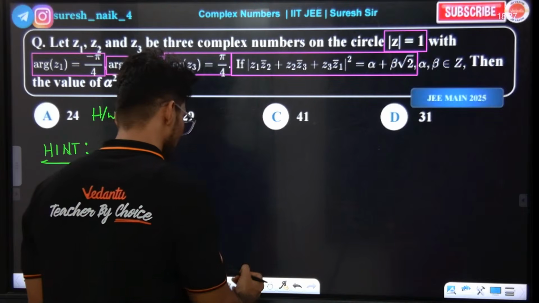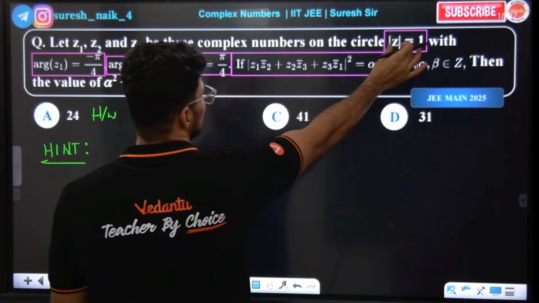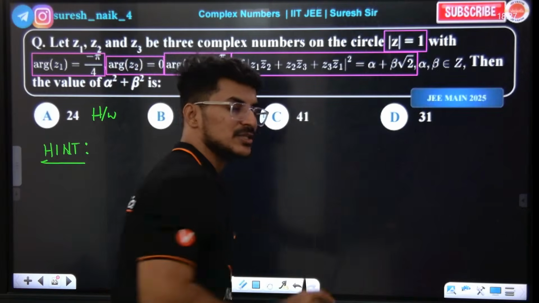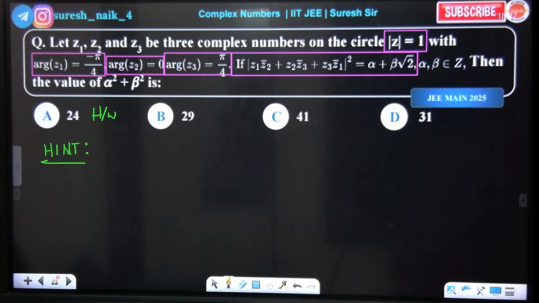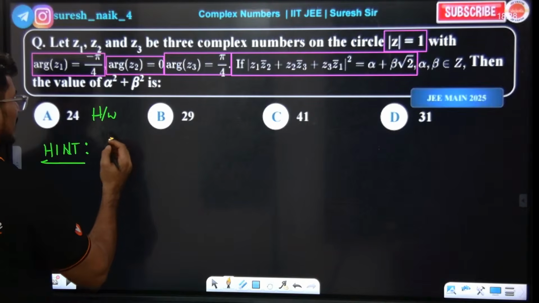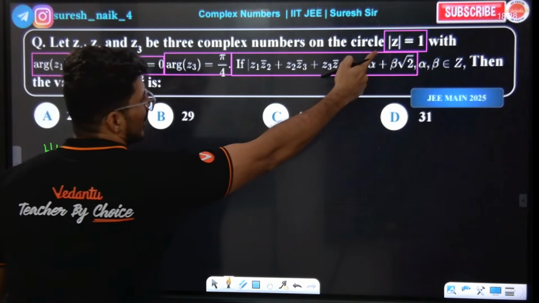Look at the board, everyone. This itself is representing a circle. What is the meaning of this? Center (0, 0), radius 1. Yes or no? Then they are asking alpha square plus beta square. So let us take z1 here. Using the Euler formula, the radius R value is 1. Modulus of z is 1.